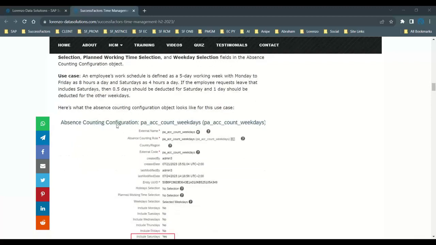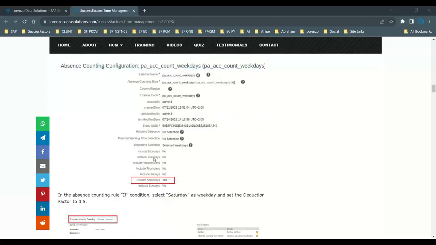Here is an absence counting configuration, and you are going to include that count absence counting weekdays. And here you can see at the bottom, do you want to include which days to be counted as absence counting? I don't want to include Monday, Tuesday, Wednesday, Thursday, Friday, but I want to include absence counting only for Saturday. But Saturday you are already working half day.